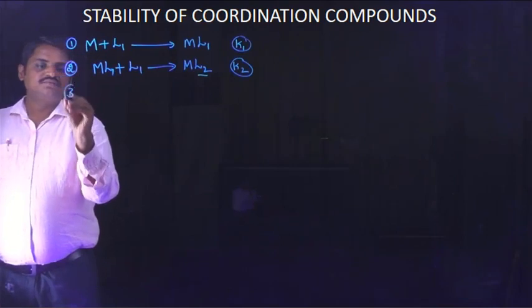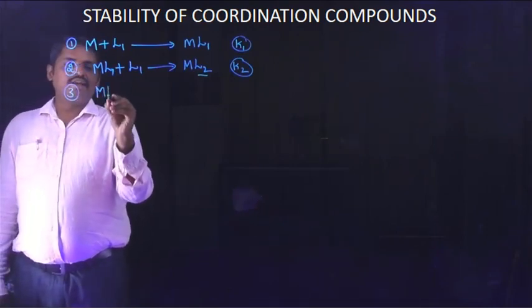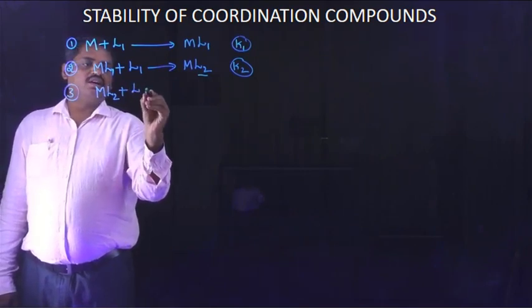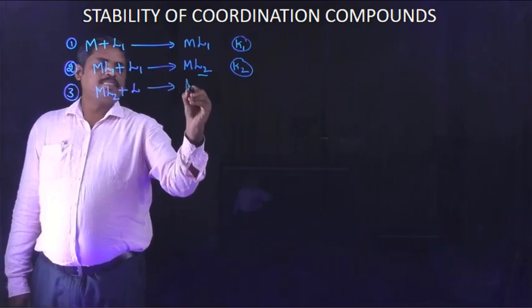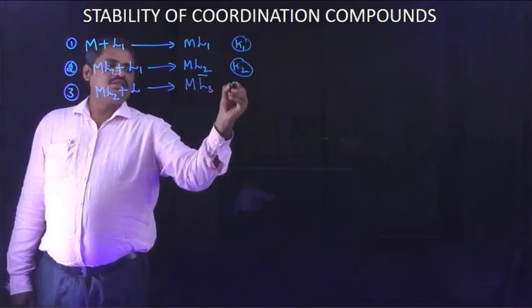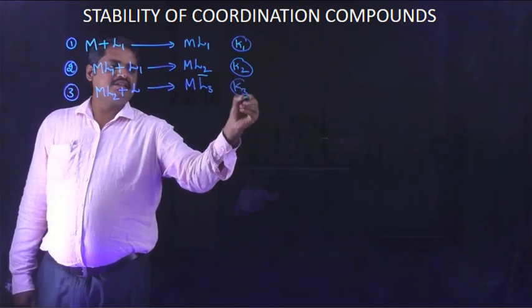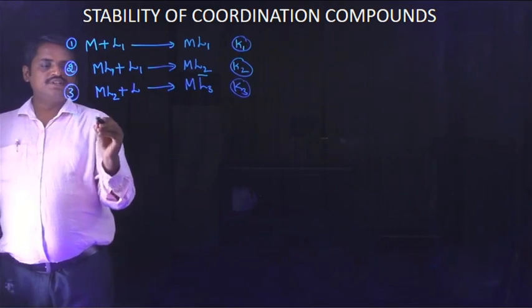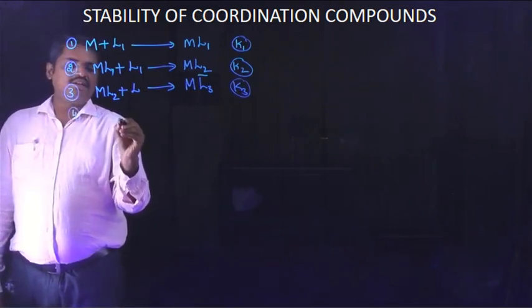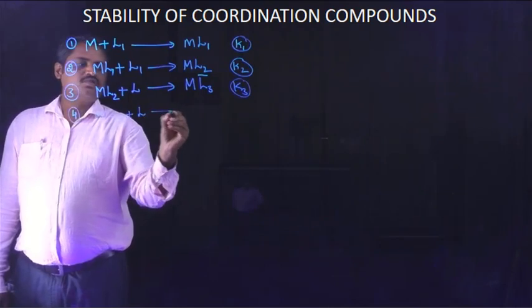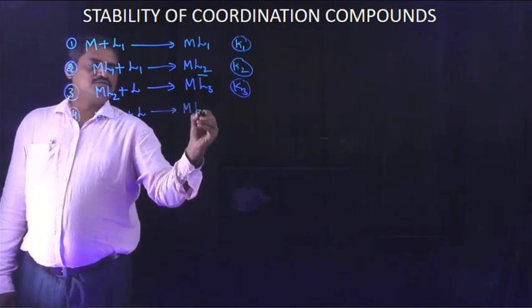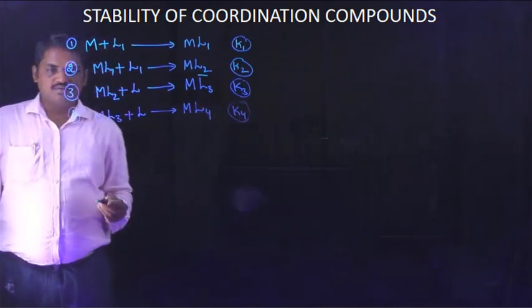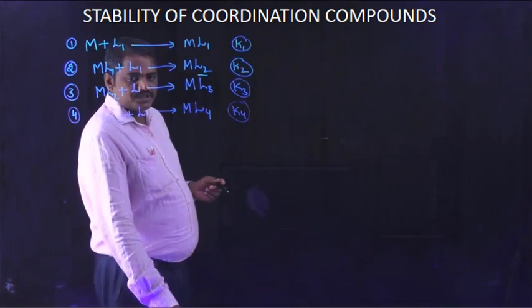Next, ML2 reacts with another ligand to produce ML3. This reaction constant is indicated as K3. In the fourth step, ML3 binds with another ligand to produce ML4, and this reaction constant is expressed as K4.